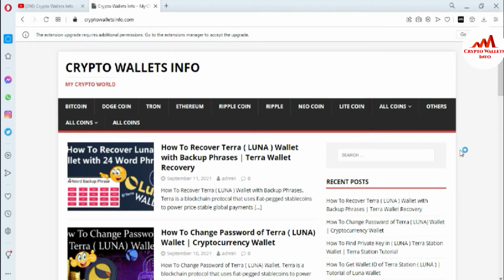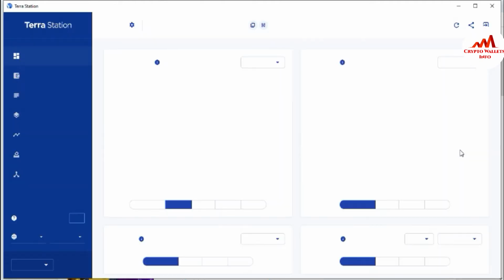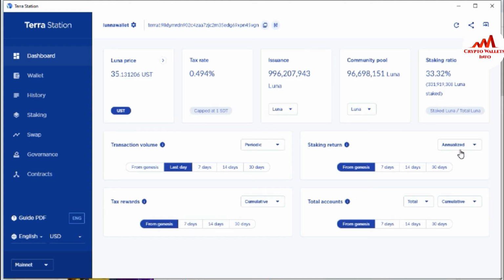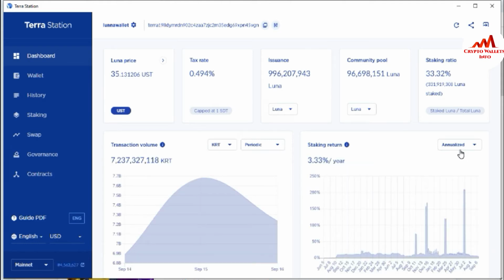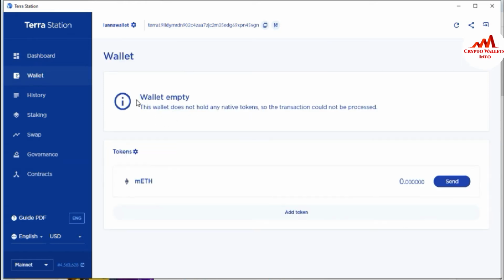So now I'm going to open my Luna wallet. This video is for educational purposes only. I have no balance, but in this video I'm giving you information and the full procedure. How can you delegate or stake your coin? You can see that at this time the price is $35. First I'm going to click on wallet, and you can see I don't have any balance in this wallet. But if you have a balance, how can you stake your coin? It's simple and easy. Follow these steps which I'm going to show in this video.